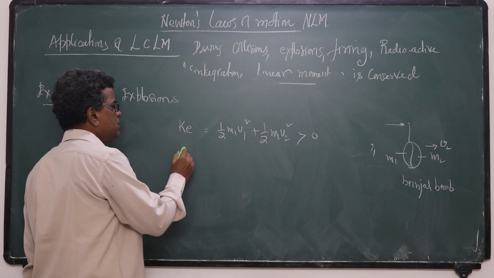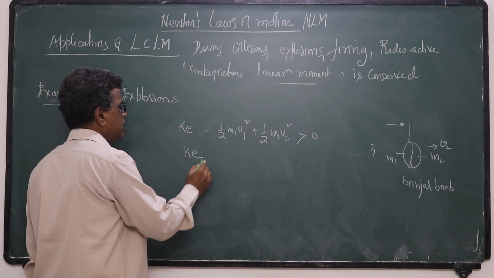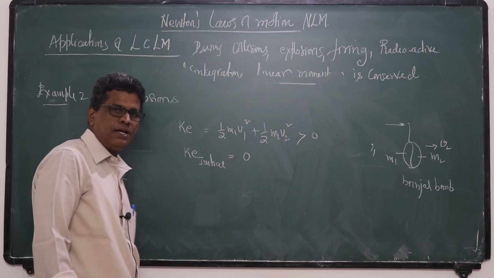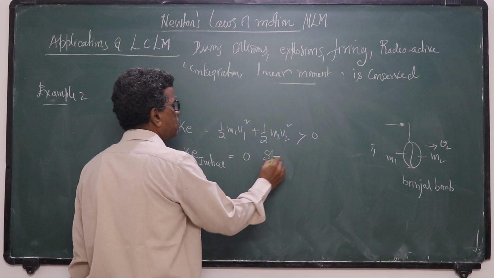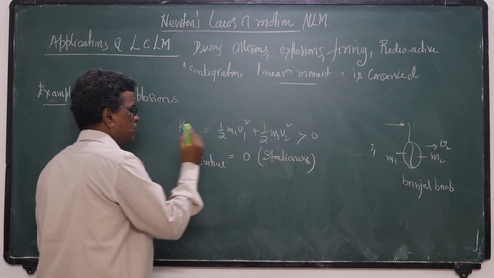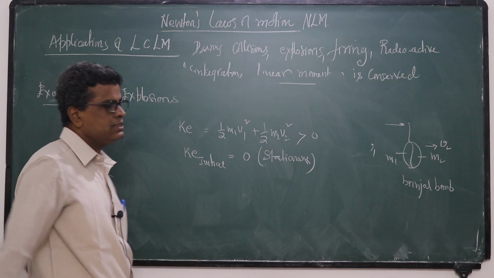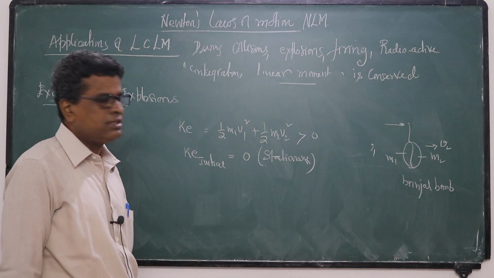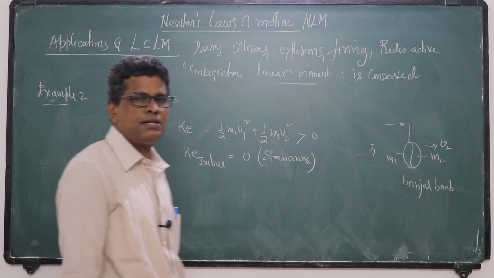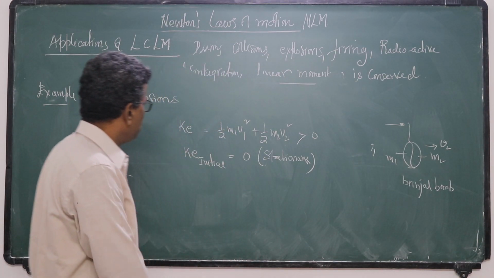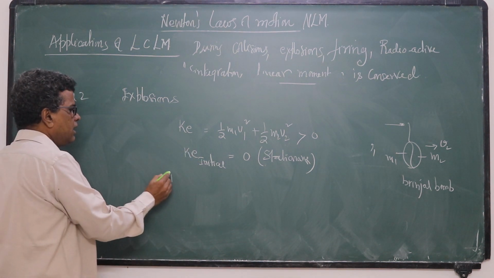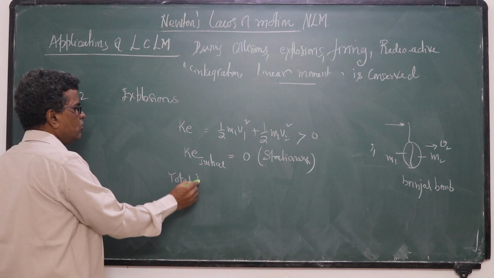What is the initial kinetic energy? Initially the bomb is at rest, stationary, so its kinetic energy is 0. Is kinetic energy conserved here? If you assume potential energy remains the same, kinetic energy will not be conserved, but total mechanical energy is.